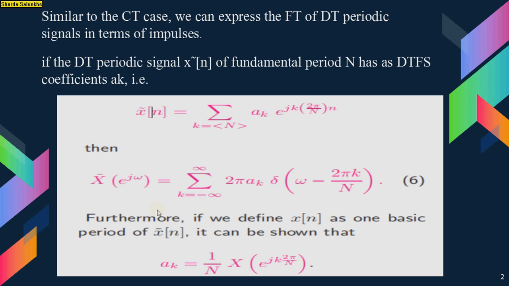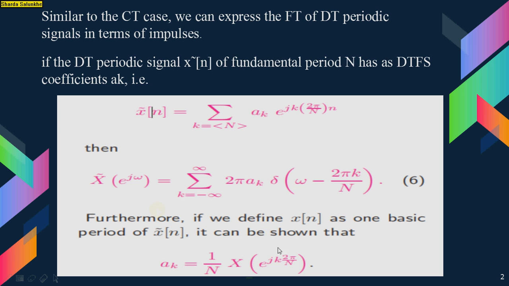If a DT, that is discrete time, periodic signal x of n with fundamental period N has the discrete time Fourier series coefficients a_k, that is x of n is equal to the summation over k equal to N of a_k into e raised to j k 2 pi divided by N into n, then the DTFT X of e raised to j omega is equal to the summation from minus infinity to infinity of 2 pi a_k delta of omega minus 2 pi k divided by N.